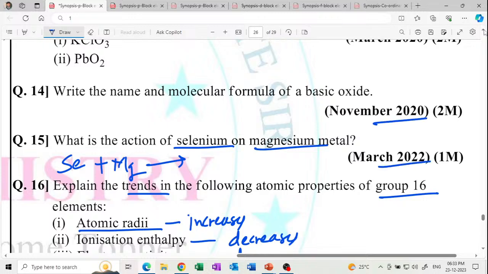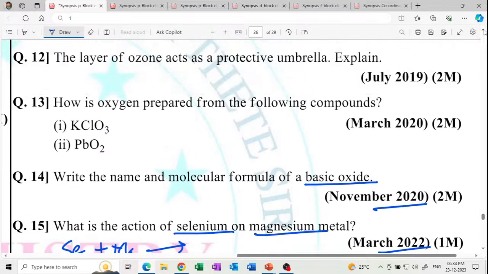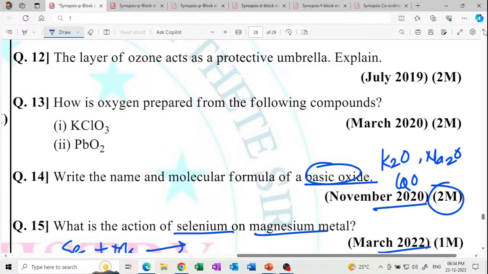Next, write the name and molecular formula of basic oxides. Any one basic oxide you can tell. Any basic oxide, for example K2O or Na2O or calcium oxide. Get it? 2 marks. Name and molecular formula of basic oxides.